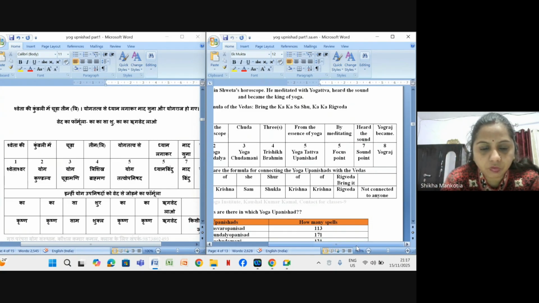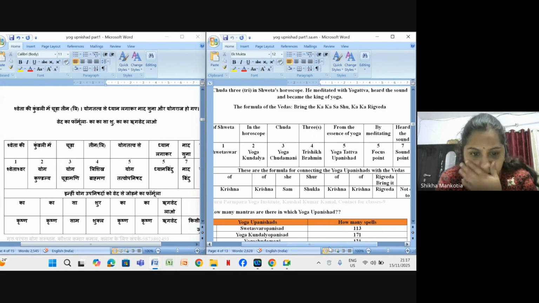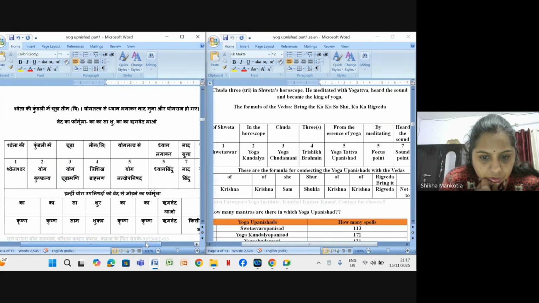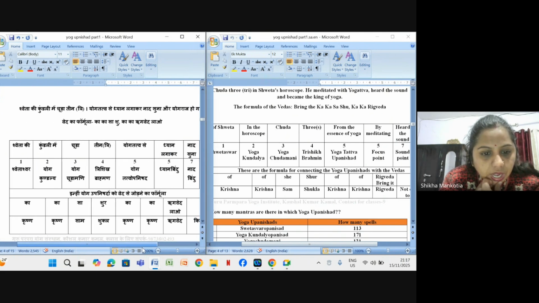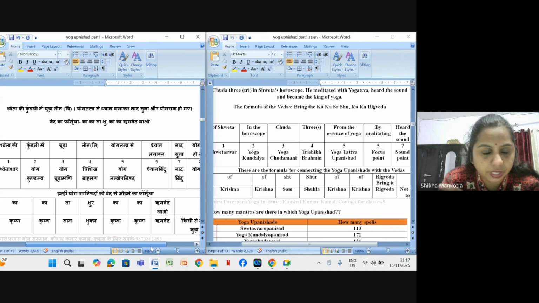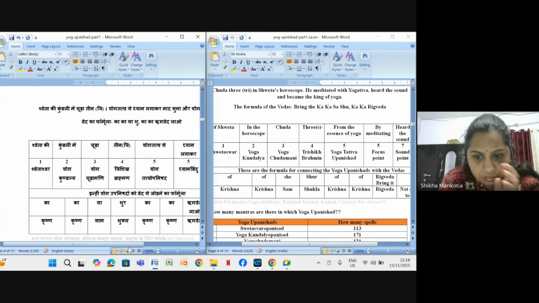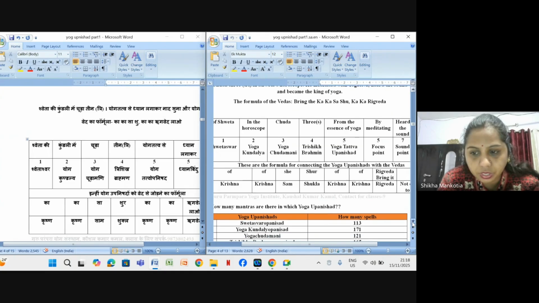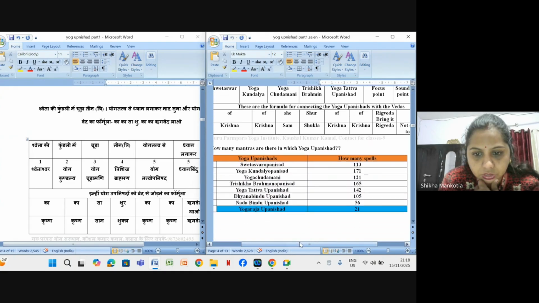Now, from which Veda they are associated. For that also they have made a mnemonic: "का सा शुर का ऋग्वेद लाओ." So ka means Krishna, sa means Sam, shur means Shukal, ka Krishna, and then at last Rigved lao, and the last, the 8th one, is not associated with any Veda. Likewise we have created this mnemonic.